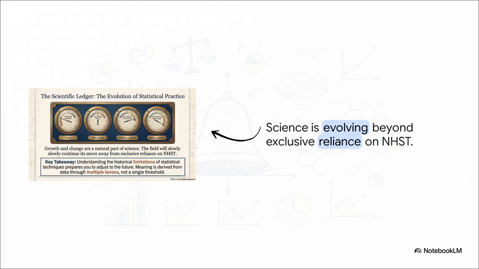What we're seeing right now is that science is experiencing a natural, necessary, and honestly a very gradual shift. We're slowly declining our exclusive reliance on NHST. Instead, we're increasing utility by looking at effect sizes, quantifying uncertainty, and incorporating prior knowledge. Understanding the accidental origins and the historical limitations of the p-value prepares you to adjust to the future. True meaning is derived from your data by looking through multiple lenses, not by obsessing over a single arbitrary threshold.